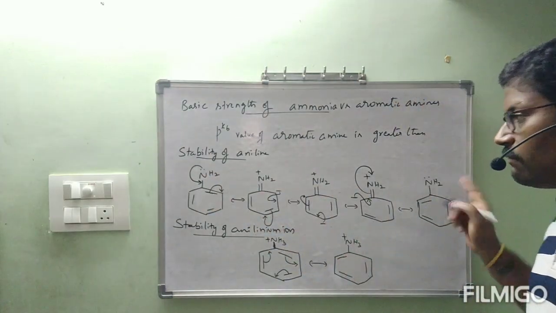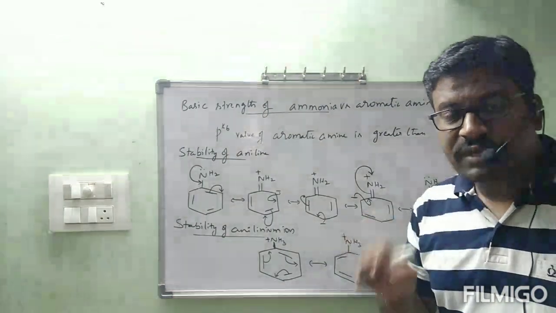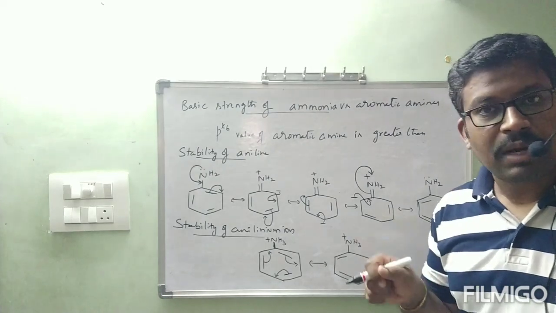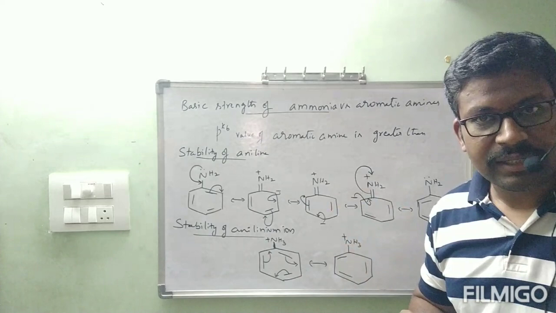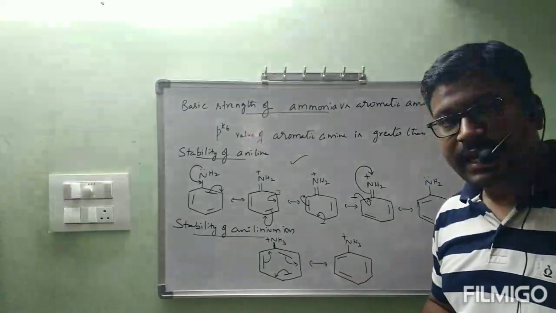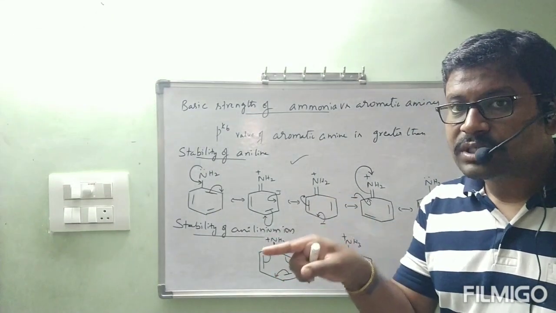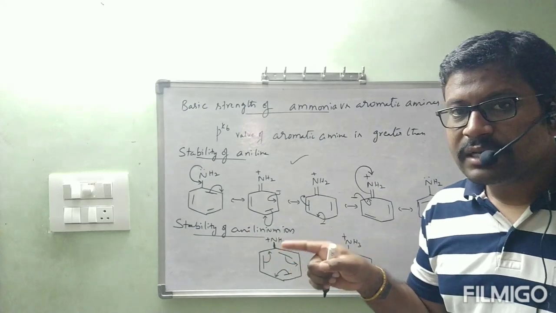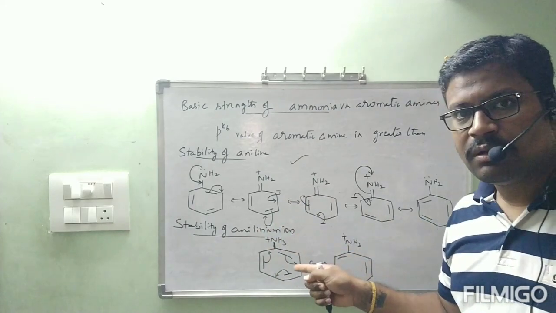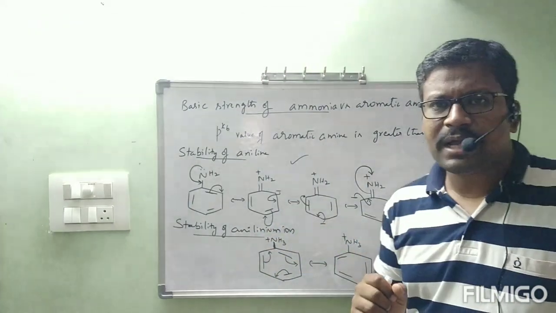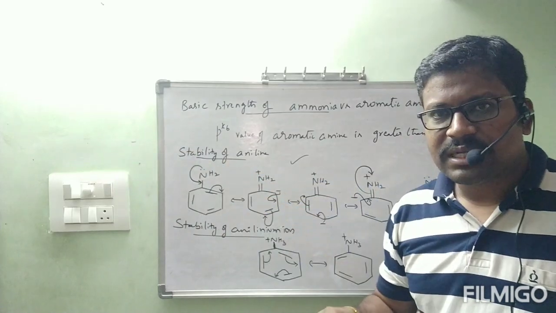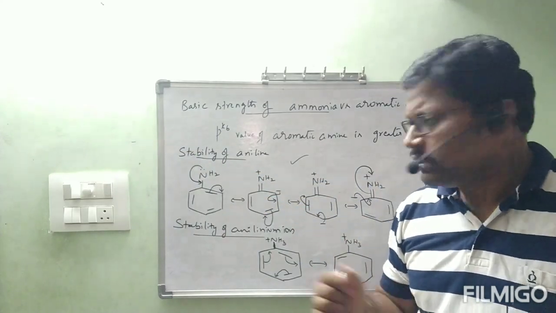For aniline, how many are there? 5. Which one has more resonance structures is more stable, highly stable. Then which is more stable? Aniline is more stable than the aniline ion. If aniline is more stable than the aniline ion, can aniline convert to the aniline ion easily? No, because the ion is less stable when compared to aniline. So aniline doesn't want to be converted to the aniline ion because the other side is less stable.